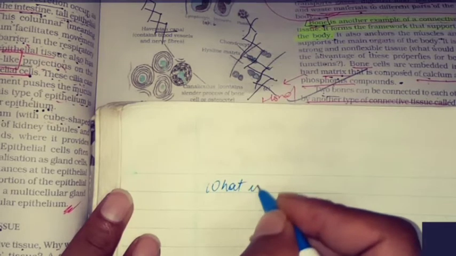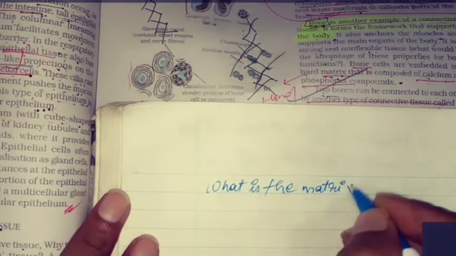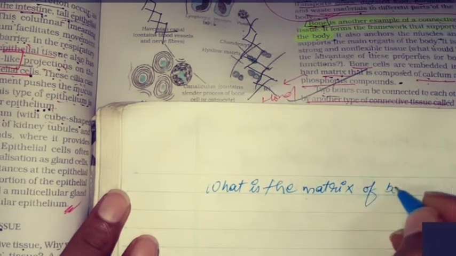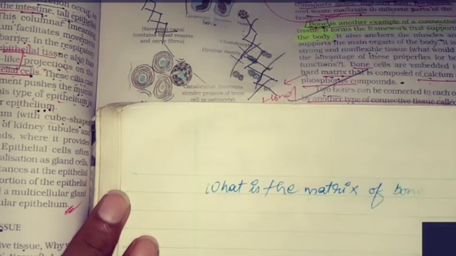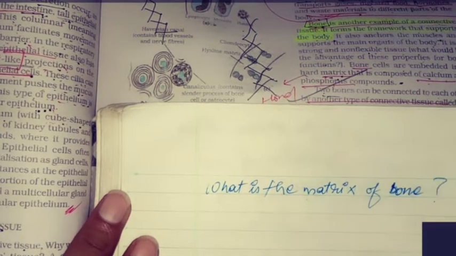What is the matrix of bone? What is the answer for this?